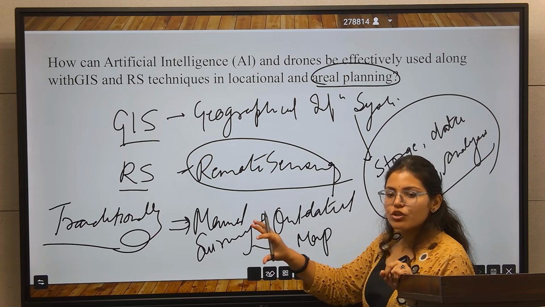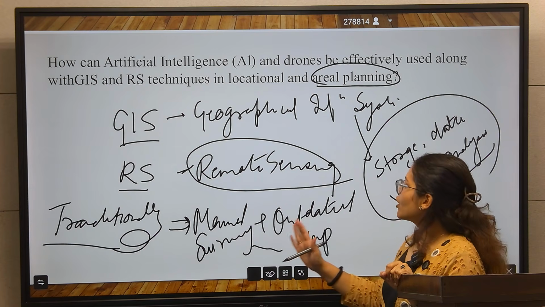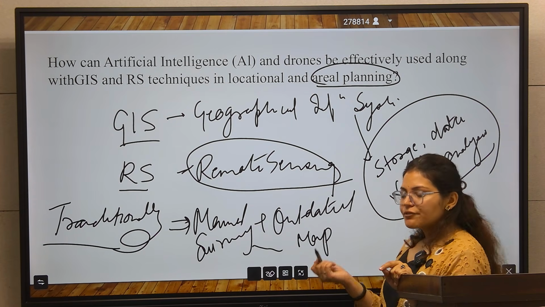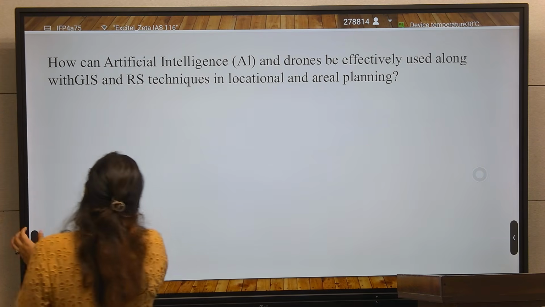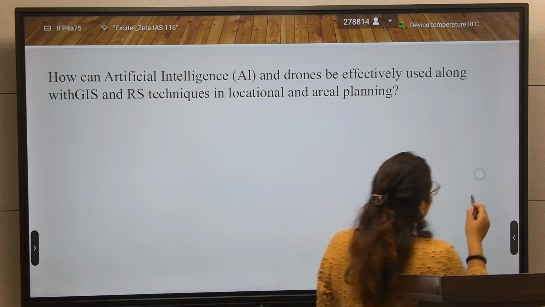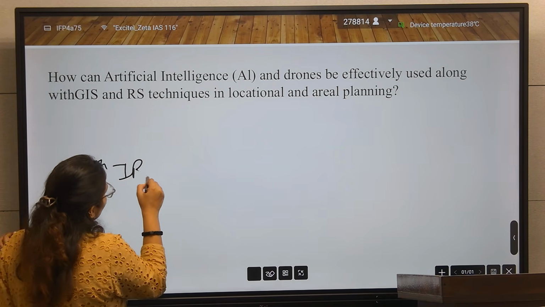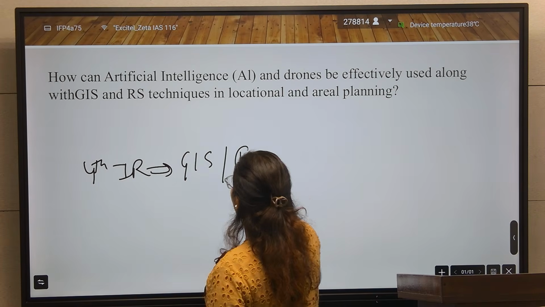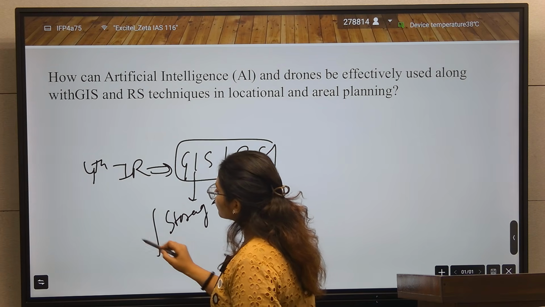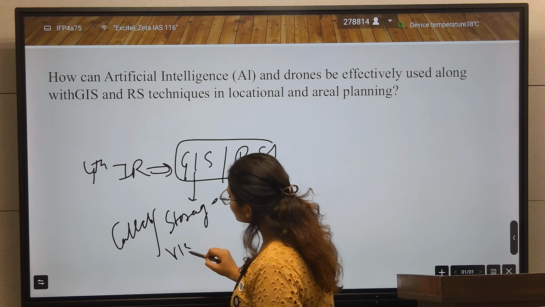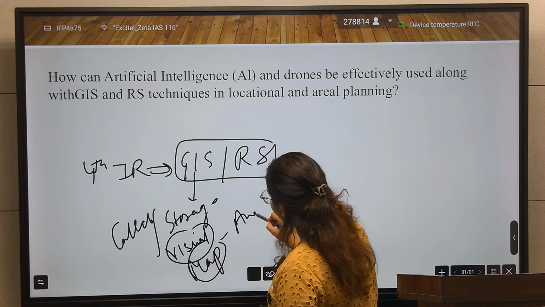So traditionally, for area planning and location planning, we used manual surveys or outdated maps. After that came the fourth industrial revolution, and after it came GIS and RS technologies. GIS, I told you, collects the data, stores the data, visualizes it, creates a map out of it, and analyzes the data.